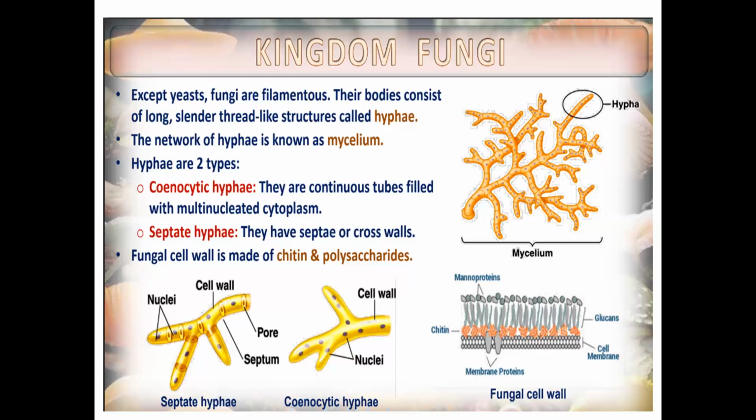With the exception of yeast, which are unicellular, fungi are filamentous. Their bodies consist of long, slender, thread-like structures called hyphae, and the network of hyphae is called mycelium. There are fungi growing in the roots of legume plants, or some plants.